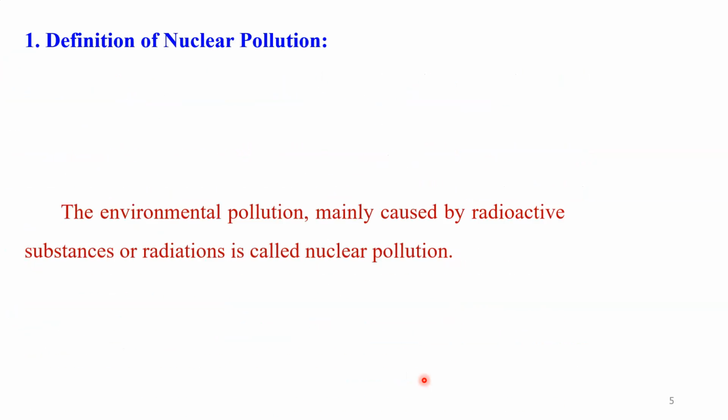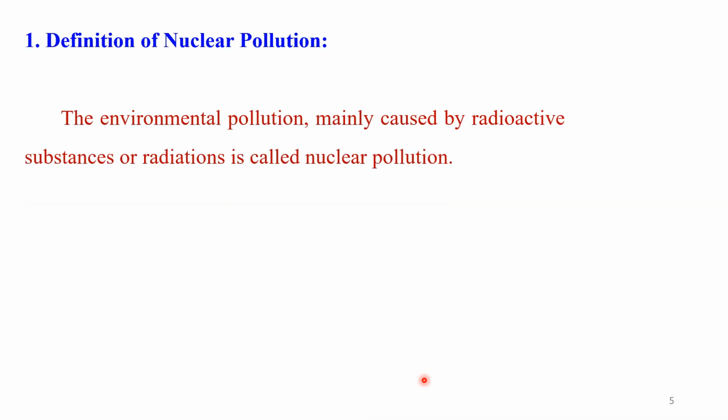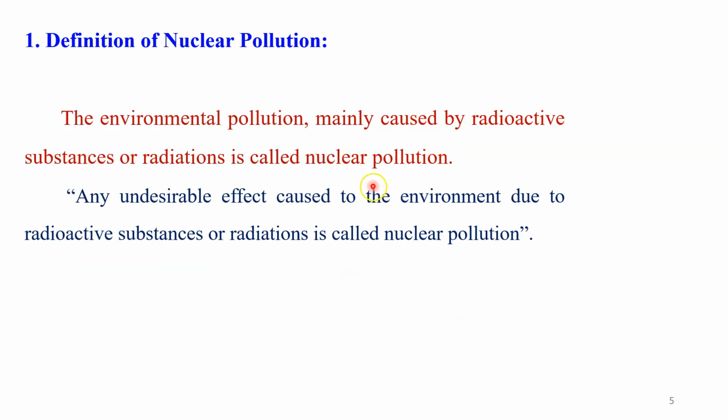Dear student, a very simple definition that we are going to discuss here. The first definition of nuclear pollution is: the environmental pollution mainly caused by radioactive substances or the radiation is called nuclear pollution. Dear student, if you see this definition, one thing is very important in it, that is radioactive substances or the radiation. These things are responsible for creating the pollution, and this pollution is known as nuclear pollution.